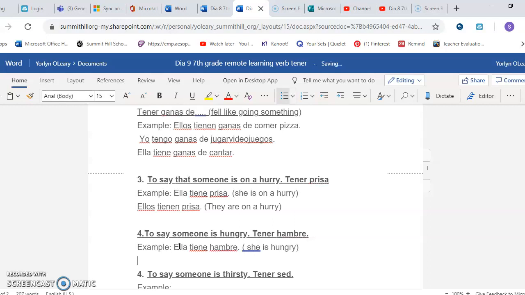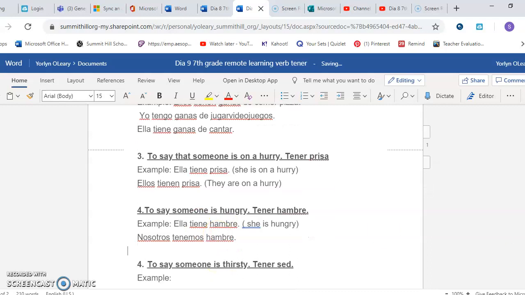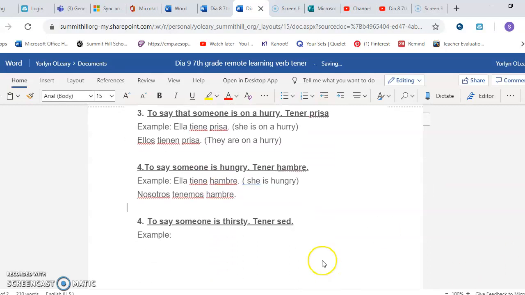I could also say another example. We are hungry. So I'm going to say, nosotros, conjugate tener with nosotros, tenemos, and then hambre, to be hungry.